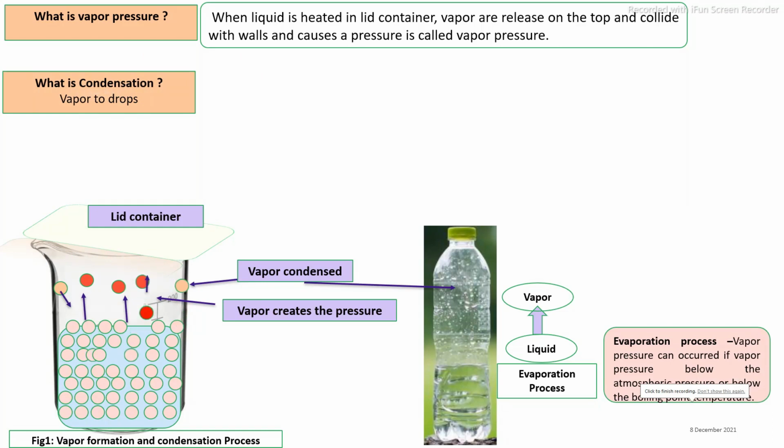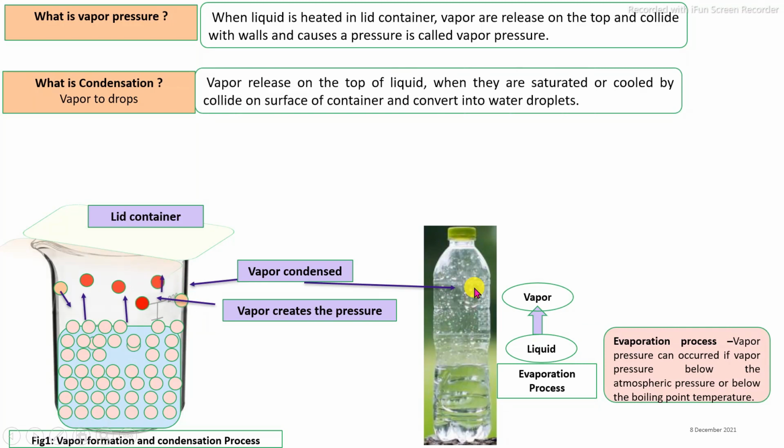Whatever vapors are released in these containers, if the internal energy of that vapor is reduced or decreased due to external cooling, or they collide with the wall of the container, they convert into liquid. That means vapors are again reverse converted to liquid. It is called the condensation process.